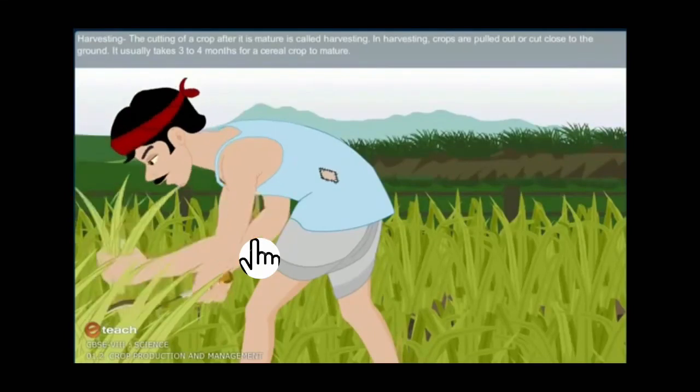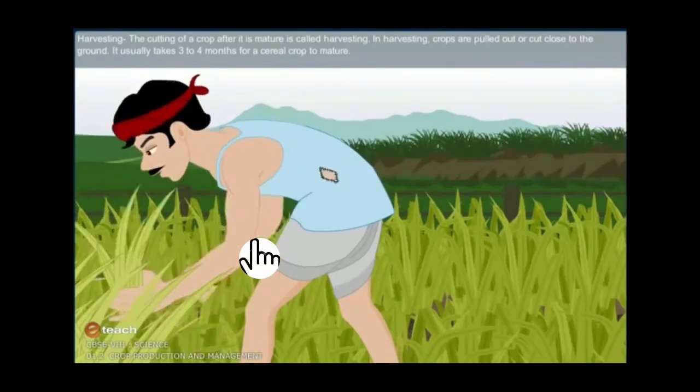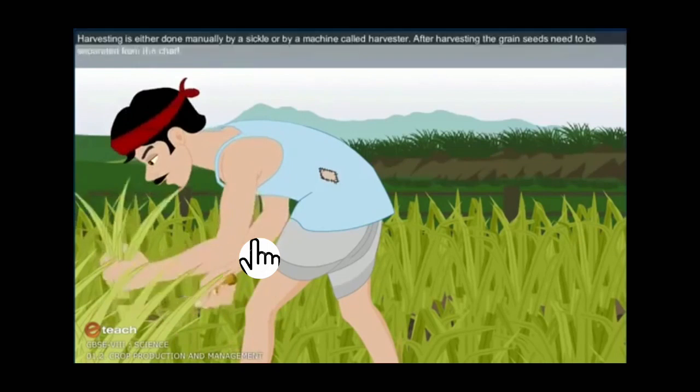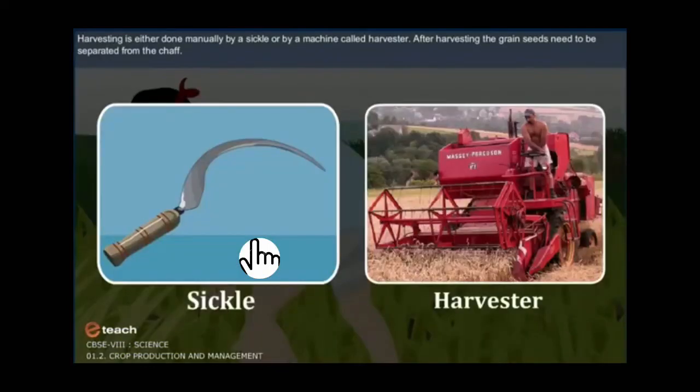Harvesting. The cutting of crop after it is matured is called harvesting. In harvesting, crops are pulled out or cut close to the ground. It usually takes 3 to 4 months for a cereal crop to mature. Harvesting is either done manually by a sickle or by a machine called harvester.